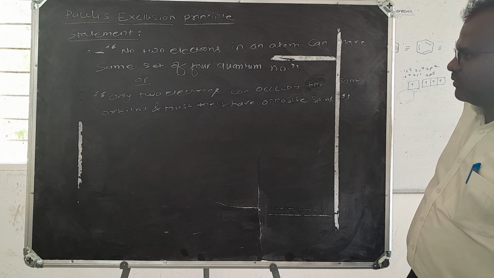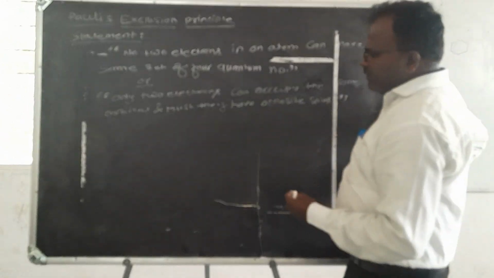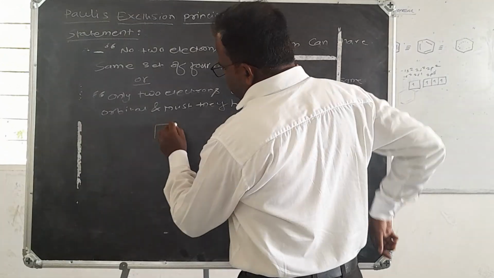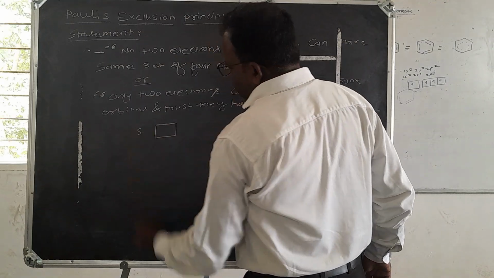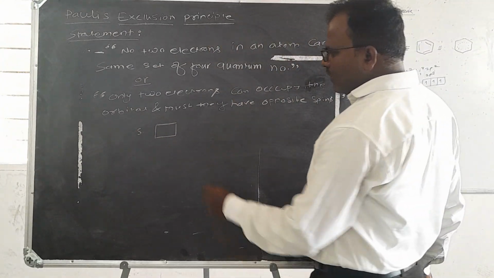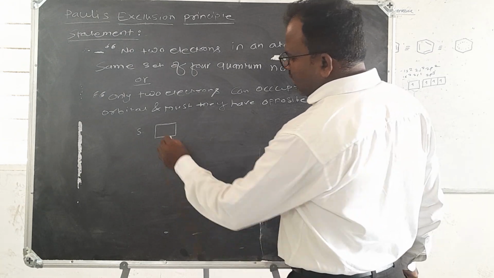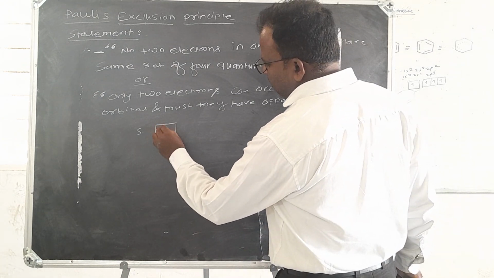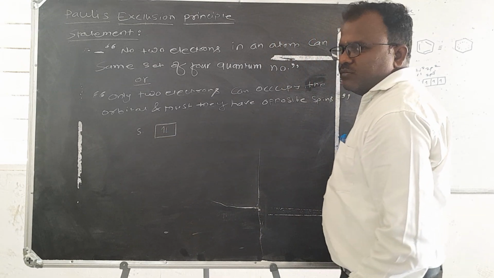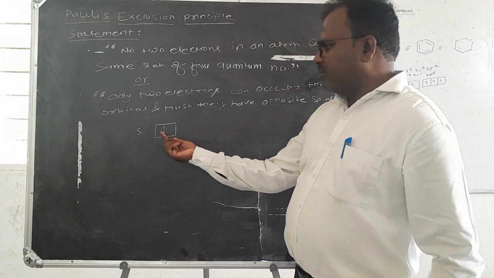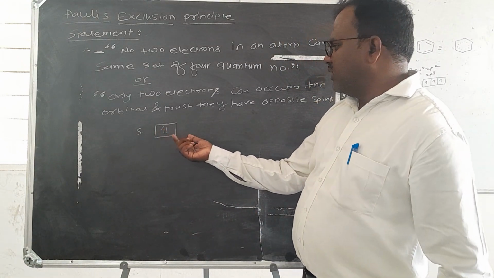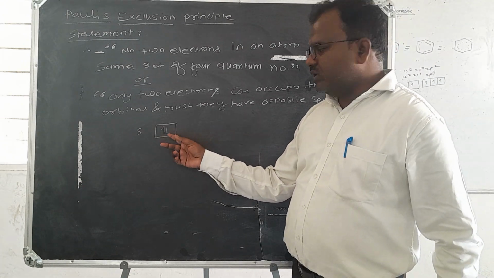So this is the statement of the Pauli exclusion principle, and it means that in the s orbital, only one orbital is present, and the accommodation capacity of the s orbital is a maximum of two electrons, with their opposite spins.